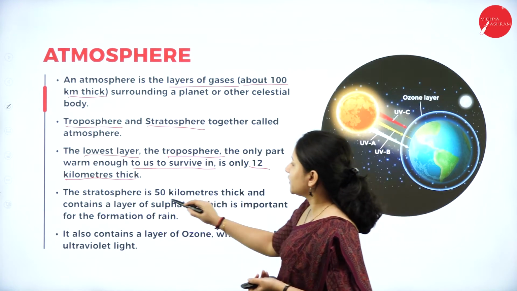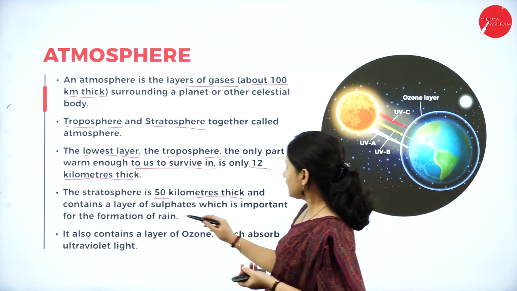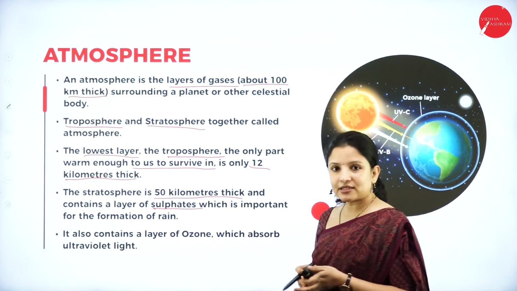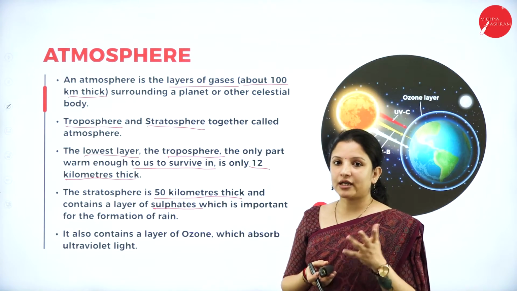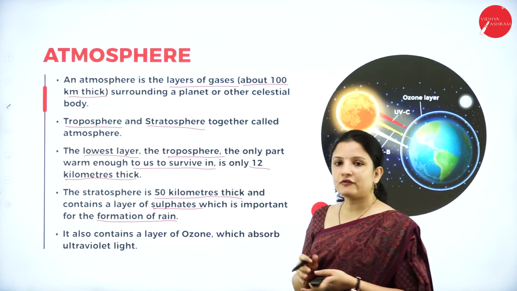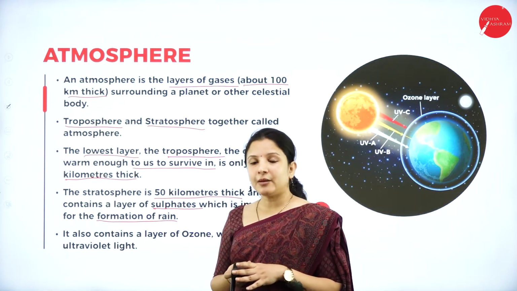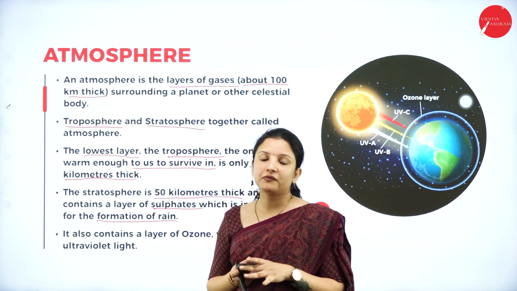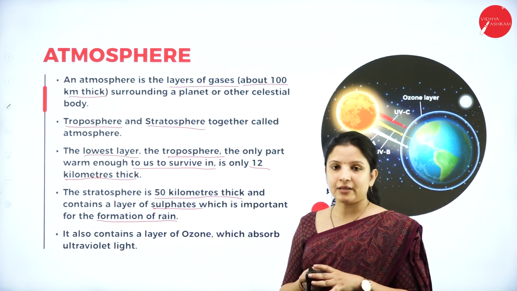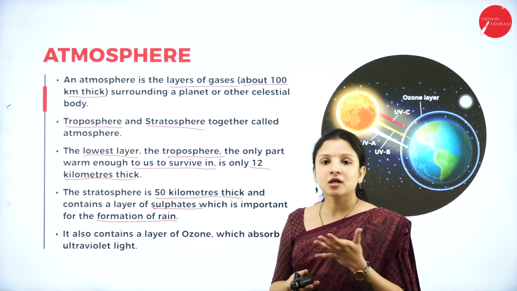And the stratosphere is about 50 kilometers thick, and it contains a layer of sulfates, and this sulfate is very, very important. Why? Because this sulfate helps in the formation of rain. You all have heard about cloud seeding, right? During extreme summers, when we don't get rain at the proper time and the summer extends, the government usually goes for cloud seeding.